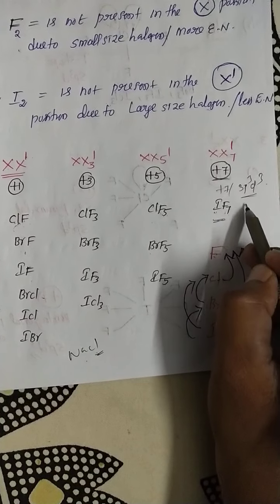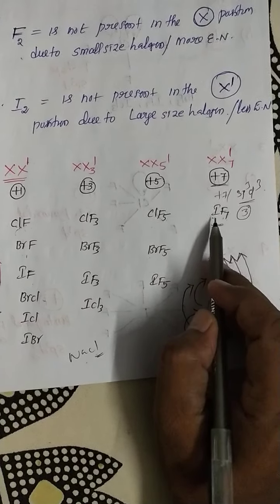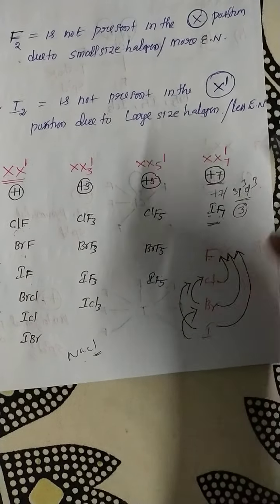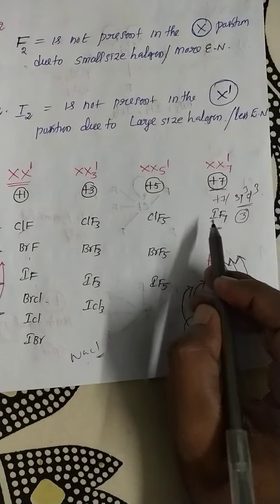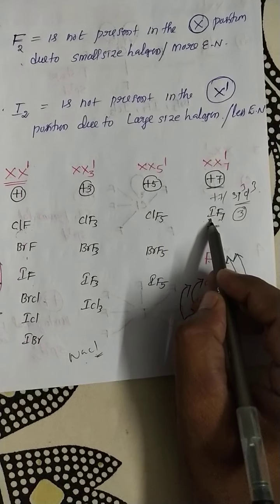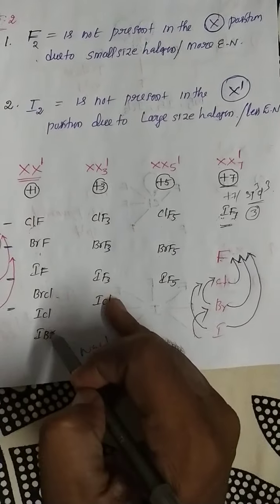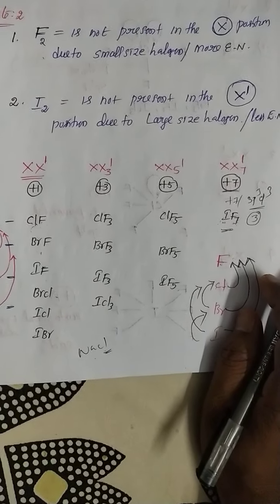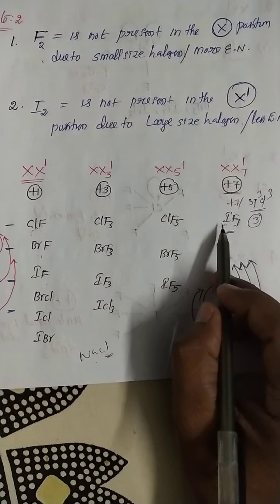So sp3d3 means the third excited state. Iodine can have unpaired electrons in the third excited state, but only fluorine can donate that much energy. The remaining halogens do not donate that much energy. That is the reason only IF7 exists.